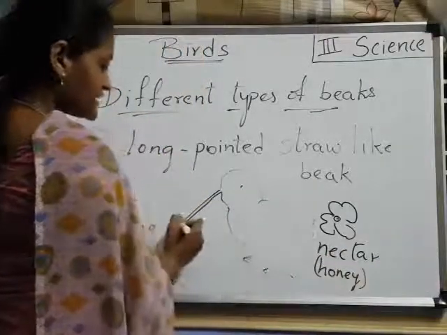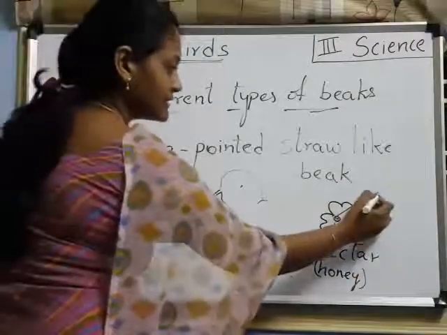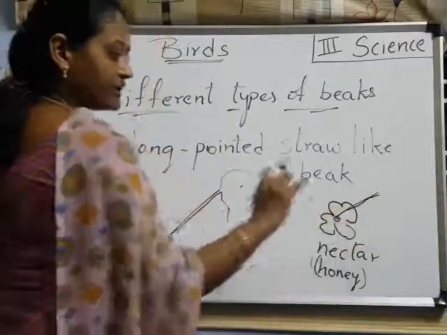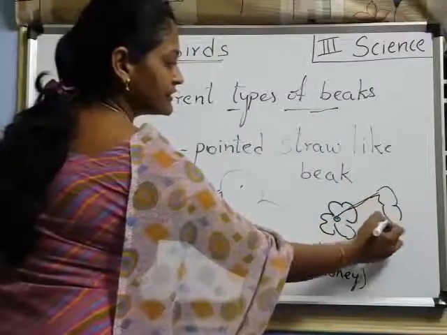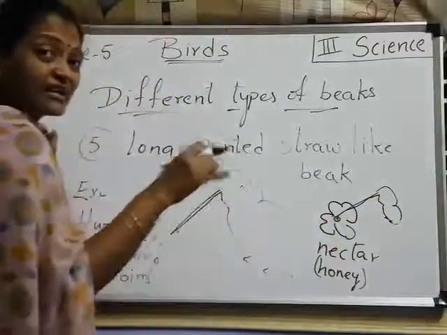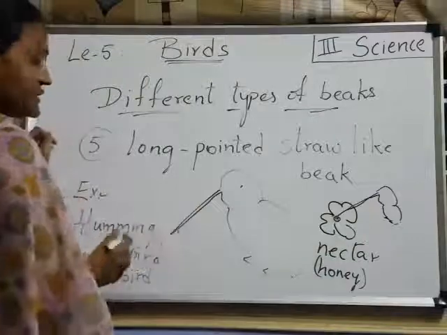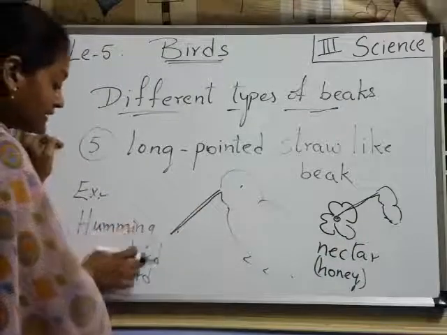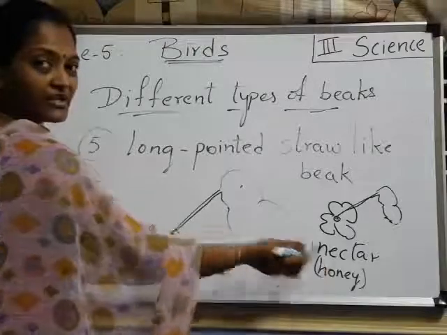So with this beak, it can suck the nectar. It is like a straw only, pointed. And these are very small birds, right, children? They are able to suck nectar from the flowers. Understood? Got it? Which birds? Hummingbird and sunbird. These two birds are able to suck nectar from the flowers.